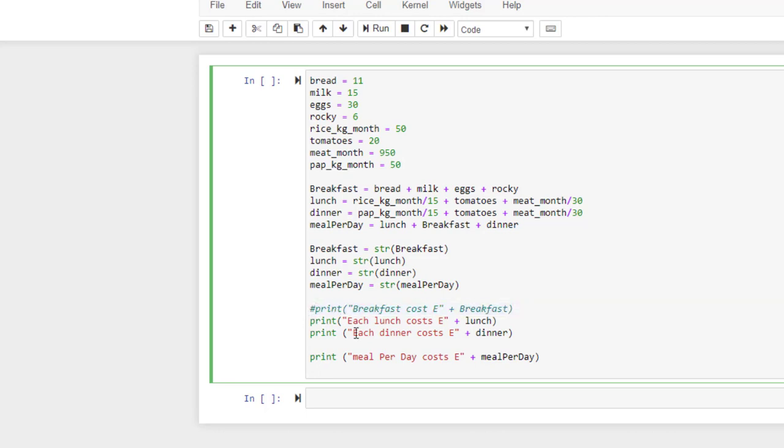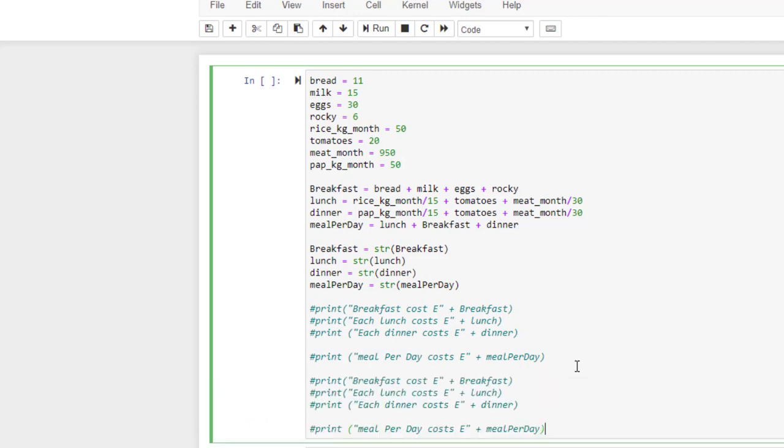If I just comment all these ones and copy everything, let's say I want it to print just the amount. That means I will not need to concatenate it. I don't need to add them together.